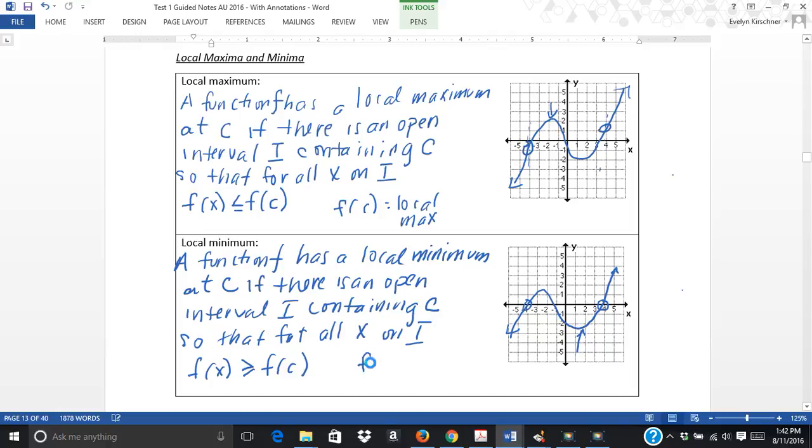And then my f of c now is my local minimum. There will be my local minimum.